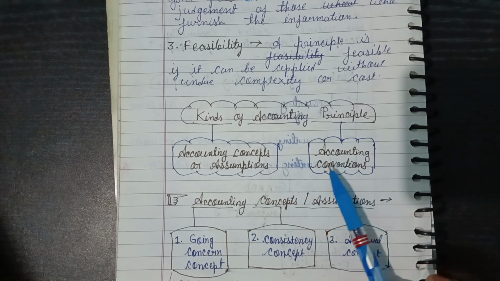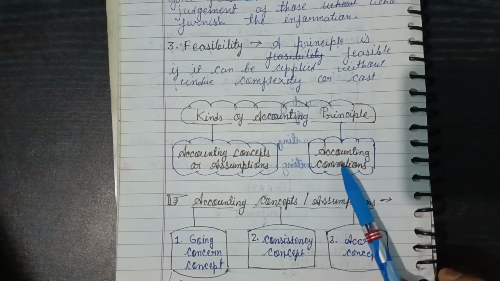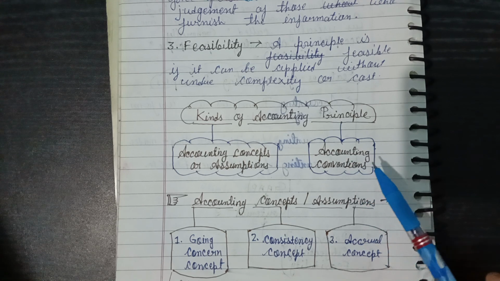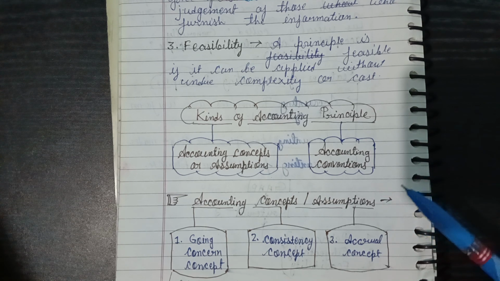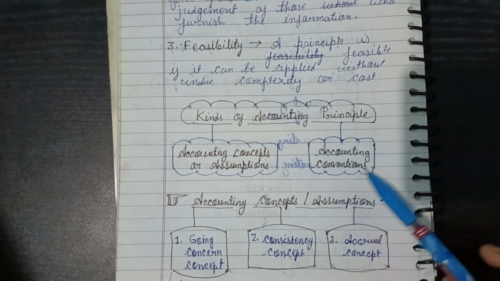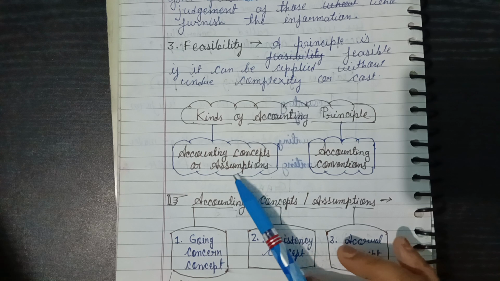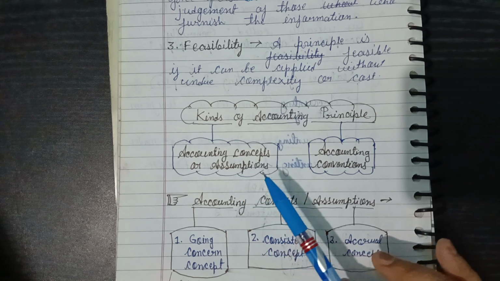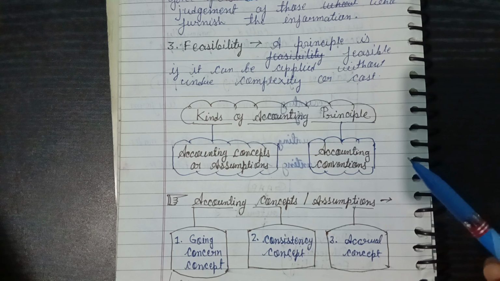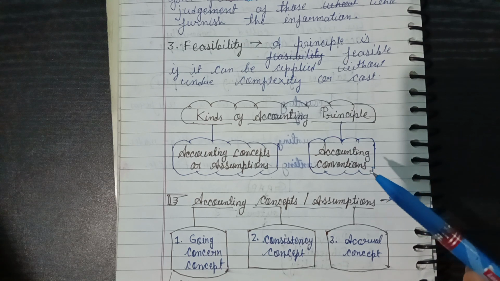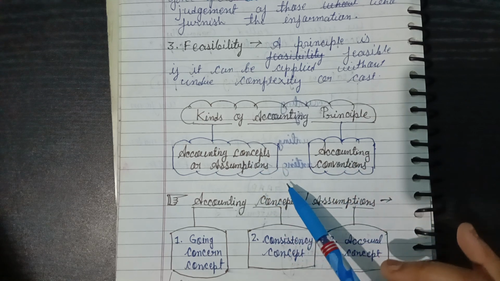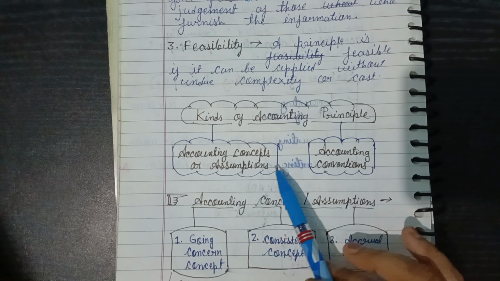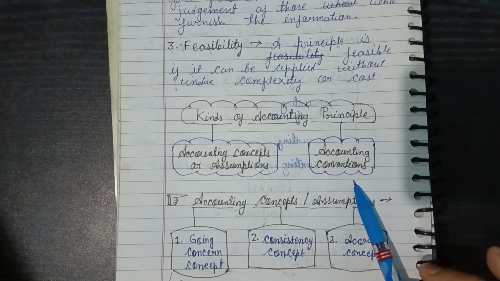Convention is a thought, a historical thought, and we carry it day to day. So this is the convention. And accounting concept or assumption is the concept we follow while preparing the accounts. So there are two types of accounting principles: accounting concept or assumption and accounting convention.